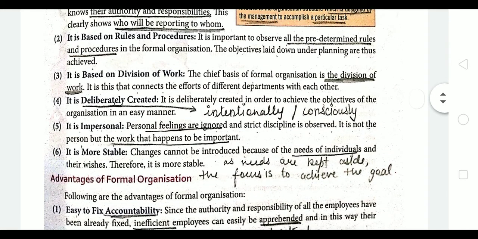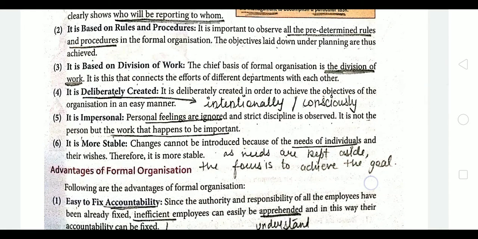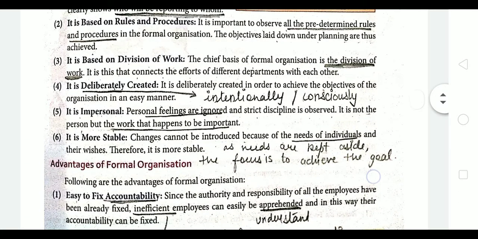Next, it is deliberately created. Deliberately means intentionally or consciously. We can say janbujh ke created, right? So, why is it created? In order to achieve the objective of the organization.